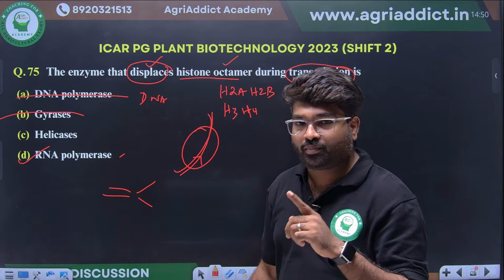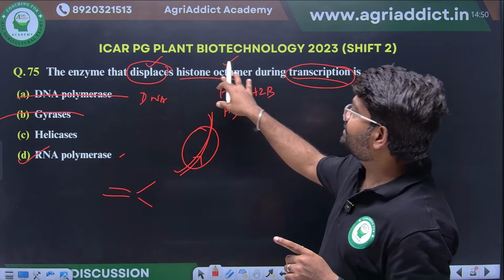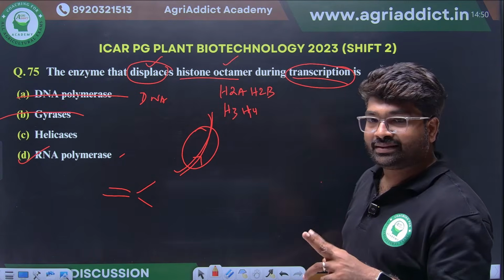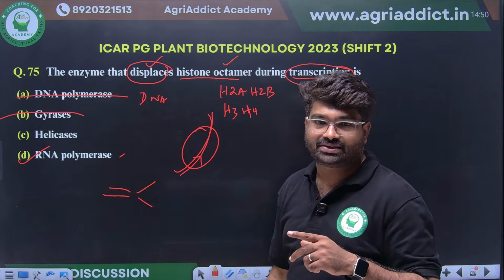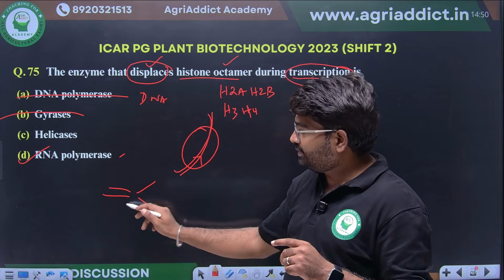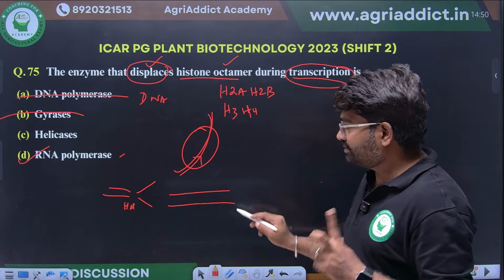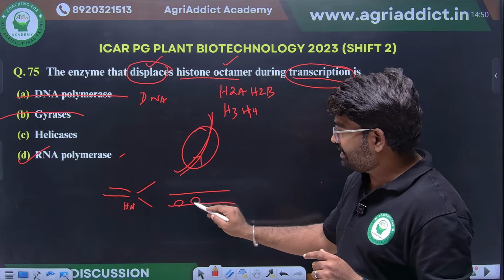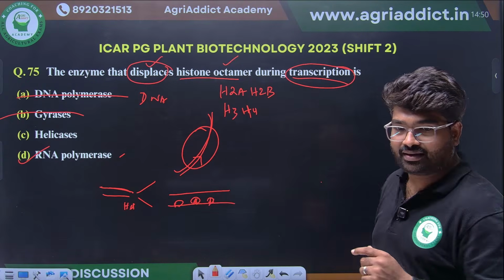Read the question properly. That's why I am drawing this diagram. The enzyme that displaces the histone octamer during transcription. They are not asking which enzyme is separating the double strand of the DNA to single strand. There comes the role of helicase. To maintain the single stranded state, single strand binding proteins will bind. That is the other role of SSB. Clear?